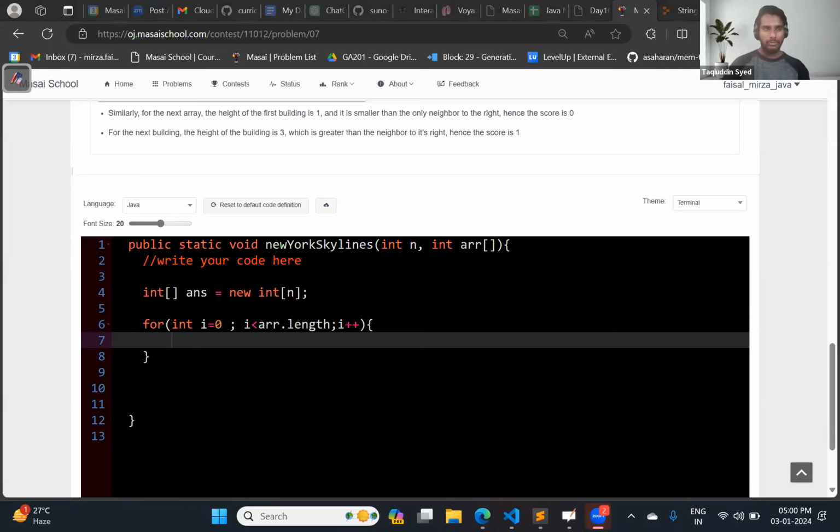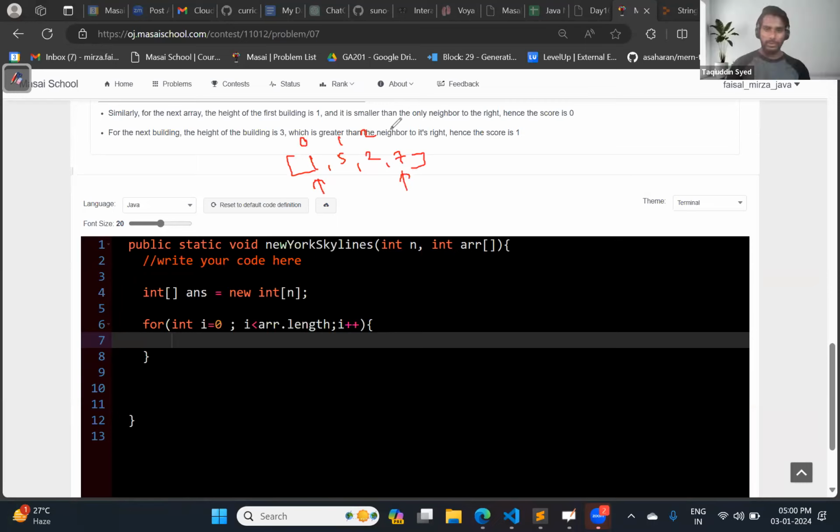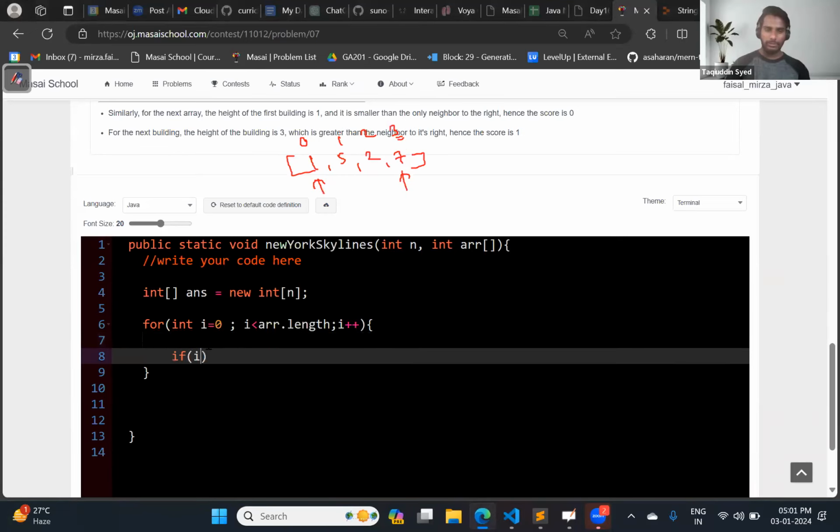For example, suppose this is the array: 1, 5, 2, 7. For the first and for the last, firstly we need to consider this. For the first, the index is fixed. For the last, we can also get the index using length.